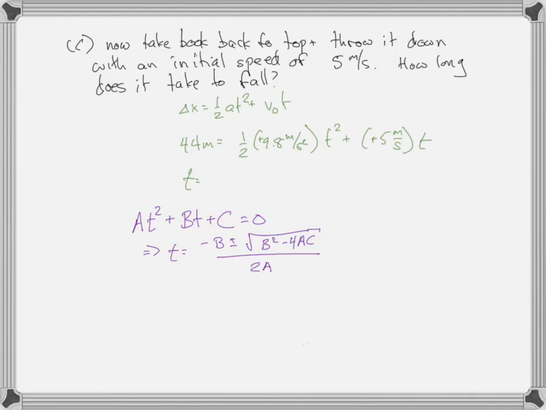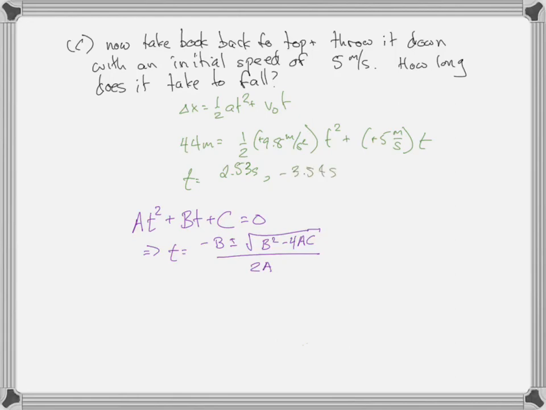When we plug that in, we indeed get that t equals 2.53 seconds and minus 3.54 seconds.